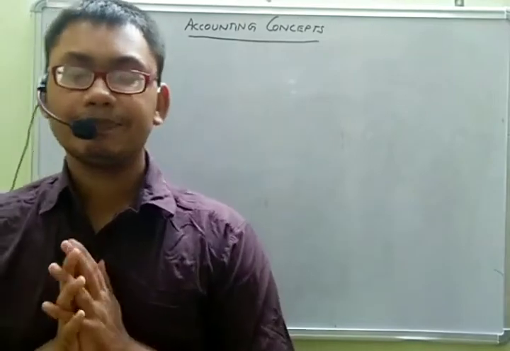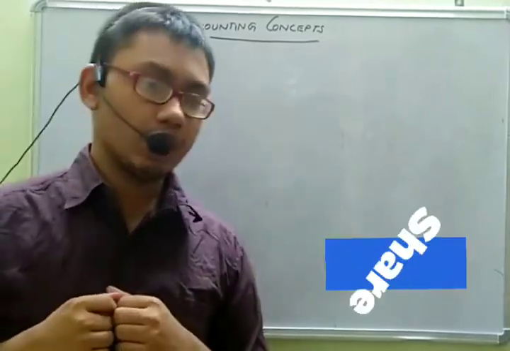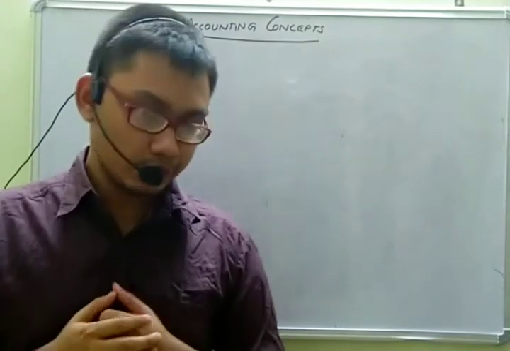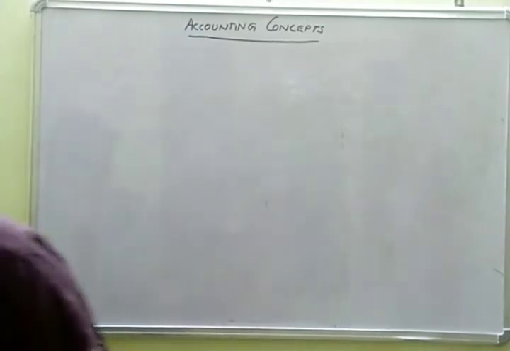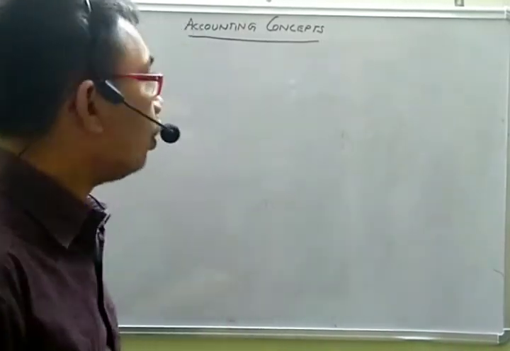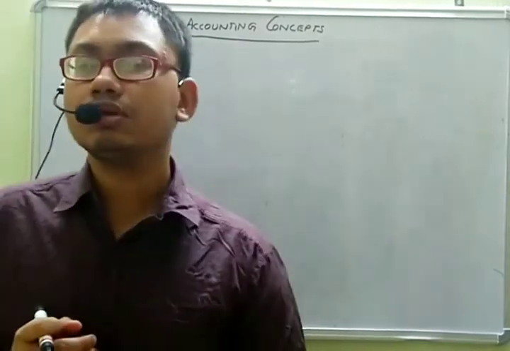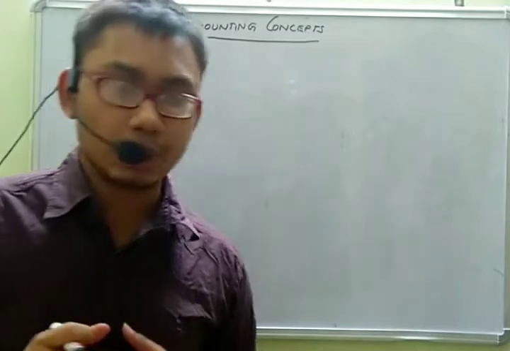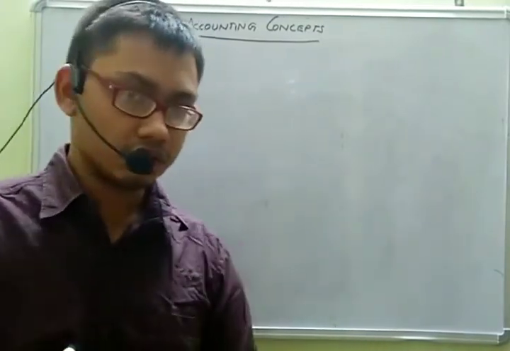So welcome back. We have already discussed a few basic concepts related to accounting and the golden rules of accounting. Now in this lecture we will discuss the last leg of the concepts related to accounting. As usual, I go through the definition of a concept.